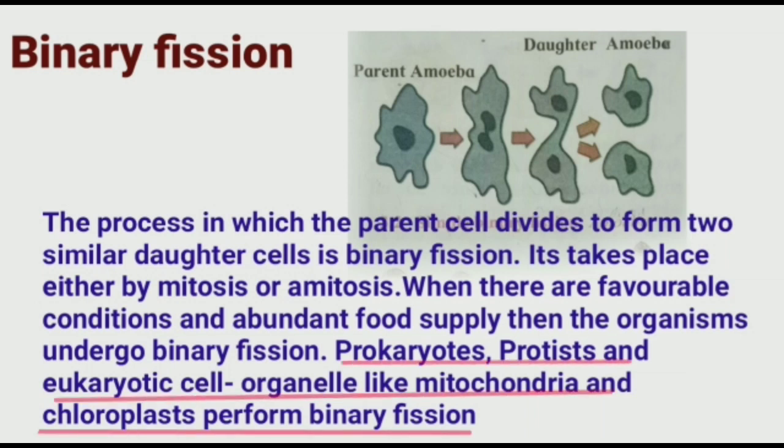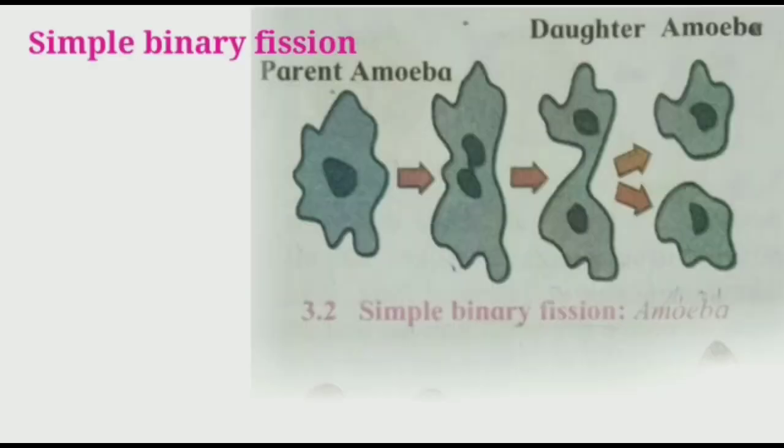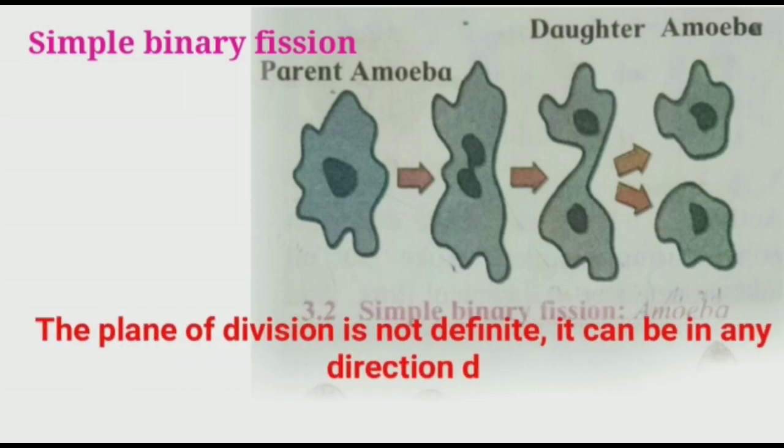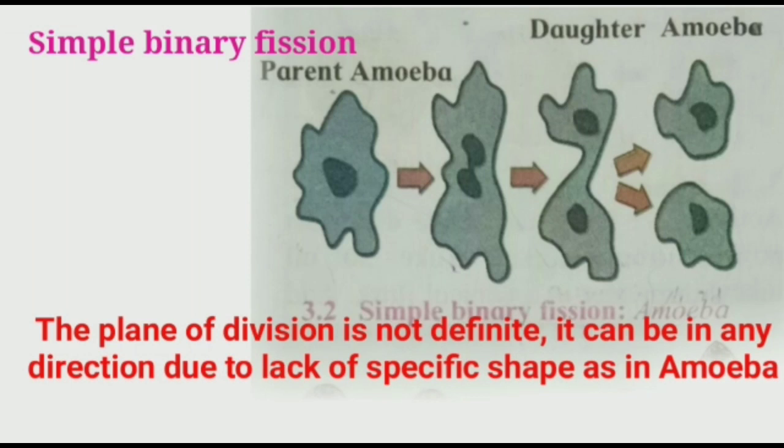The examples of binary fission in organisms are the prokaryotes, protists, and eukaryotic cell organelles like mitochondria and chloroplast. The example of simple binary fission is amoeba. Amoeba does not have any specific shape, and therefore the plane of division is not definite in amoeba. It can be in any direction. You can see the simple binary fission in the diagram.